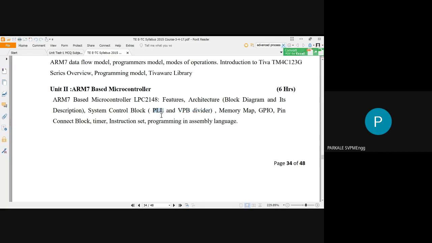So I have the PLL block. The PLL block will multiply or increase the frequencies, whereas my other block, the PPB divider block, will divide the frequencies, and I will supply these frequencies to the different peripherals, because the peripherals can work on low frequencies only.